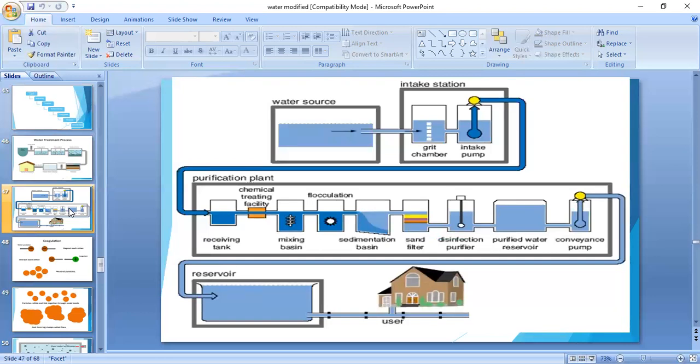So in screening, water passes through these screens and floating materials are removed.